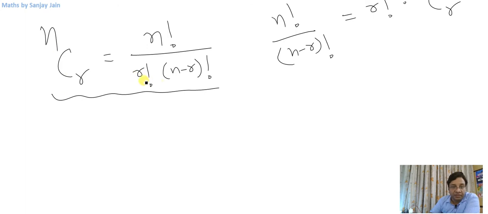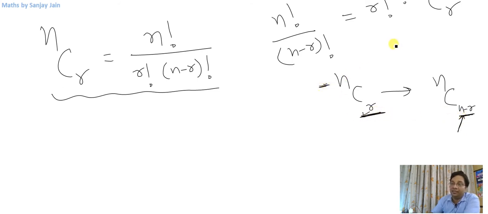All right, now look at this formula. NCR means number of ways of selecting R things out of n different things. And what will be NC(N minus R)? It will be number of ways of rejecting. If I can select R things out of n things, it is equivalent to saying I am rejecting n minus R things.